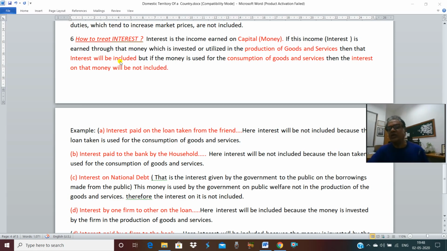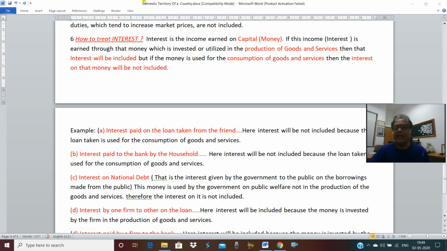Why? Because the money over which the interest is earned is utilized for the production of goods and services. If my friend has given me money and I'm using that money in business, it means that money is used in the flow of goods and services. And the interest paid over that money will be included in the estimation of domestic product or national product.